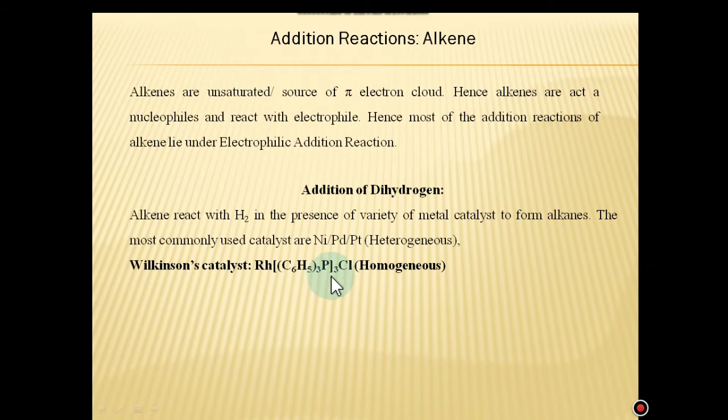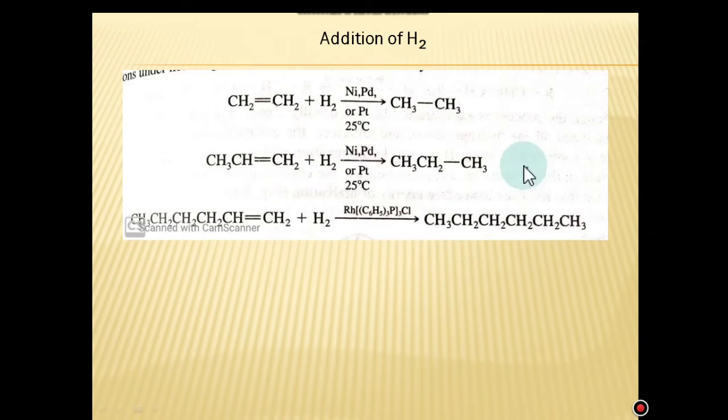This is triphenylphosphine rhodium(I) chloride, which is a homogeneous catalyst. These are some examples. This is ethene. By the pi electron cloud, addition of hydrogen takes place and the formation of alkane in the presence of nickel, palladium or platinum. Propene in the presence of hydrogen is converted into propane.